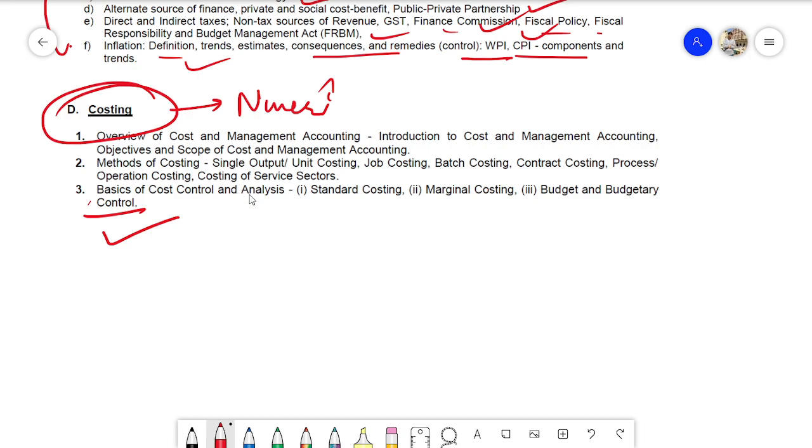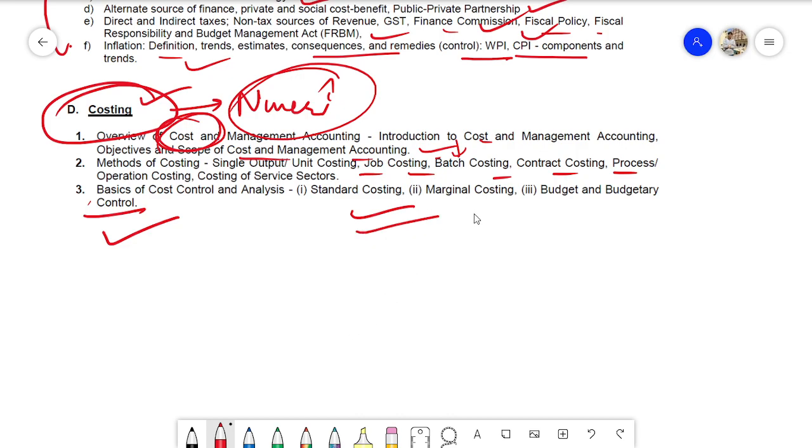But you need to put a little more effort into the costing portion for the numerical section, because every portion of this, be it your introduction to cost and management, the scope, is very basic, but everything is related to that. If you understand the basic concepts of cost and cost accounting, then everything is numerical. So chances are that numericals might be asked from this section in a larger quantity. That is why you have to cover costing very comprehensively for your numerical portion, but don't go into too much depth. Just follow the basic numericals.